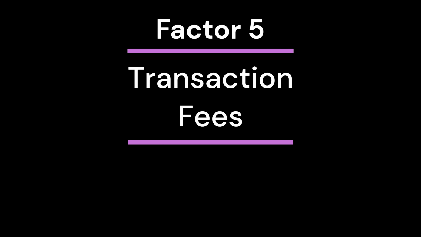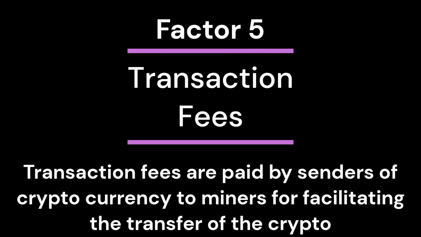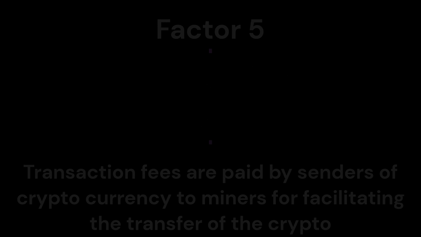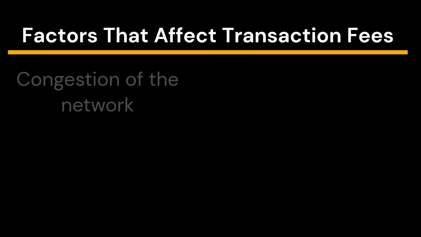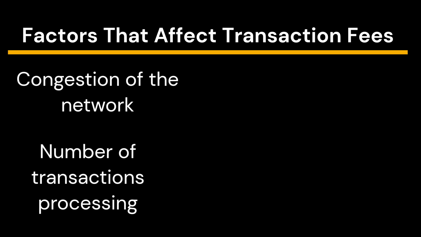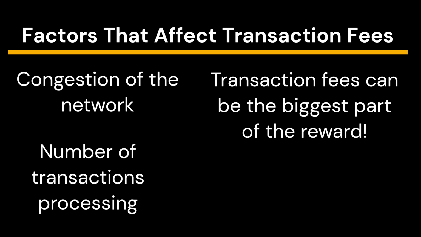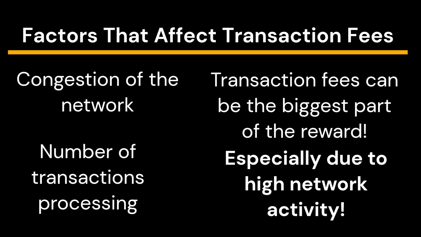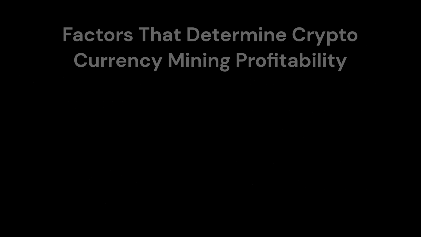The fifth and final factor that affects mining profitability is transaction fees. In addition to mining new coins, miners also earn transaction fees for processing transactions on the network. Transaction fees can vary depending on network congestion and the number of transactions being processed. In some cases, transaction fees can make up a significant portion of a miner's income, especially during times of high network activity. So, there you have it.